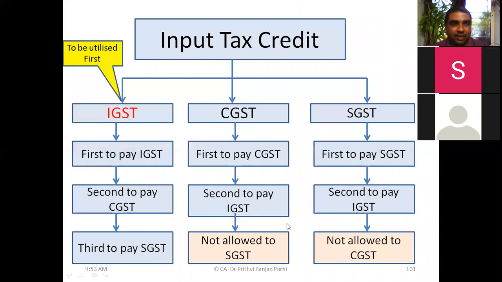Now, having understood that, we will see the order in which it is going to be utilized. You have seen there are three possibilities of ITC. One is IGST, second is CGST, third one is SGST. So far as IGST is concerned, first we will settle IGST liability. Then if there is any balance, we will settle CGST liability. If there is still some balance, we will pay SGST liability. Similarly, if there is some CGST ITC, first we will settle CGST, then we will settle IGST, then we will go to SGST.